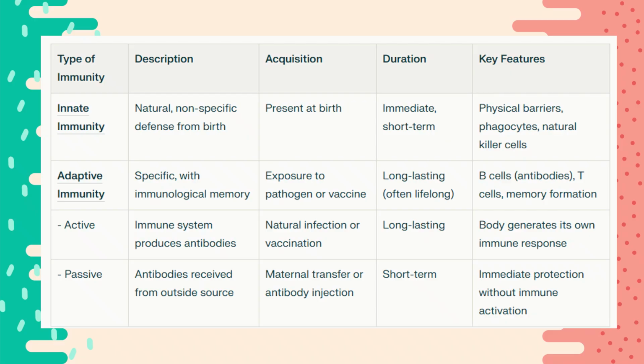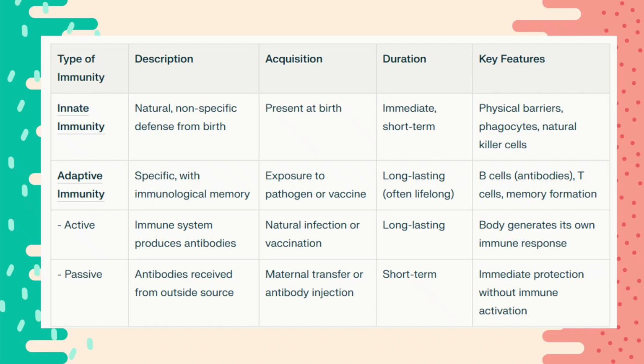Now, in order to get adaptive immunity, you have your active and passive mechanisms of immunity. When you say active, this is where you incite your body to generate your immune response. Any mechanism like your vaccination confers long-lasting protection as well, and it involves the production of antibodies.